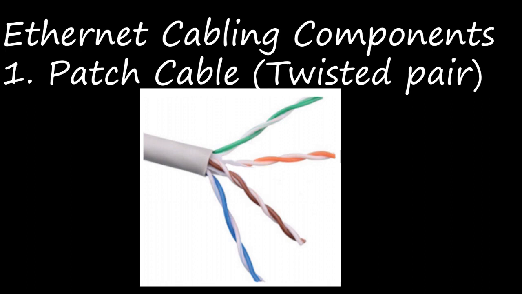In this image, if you see, you can know what a patch cable or twisted pair is. Here you can see white-green, white-orange, white-brown, and white-blue. Did you get the idea about this patch cable? This is the twisted pair. Why is it known as twisted pair? Because the cable is twisted as a pair.